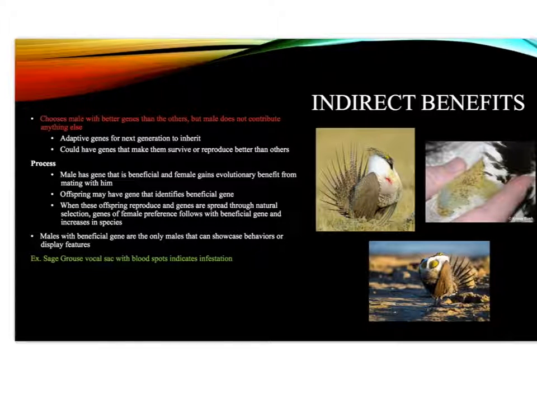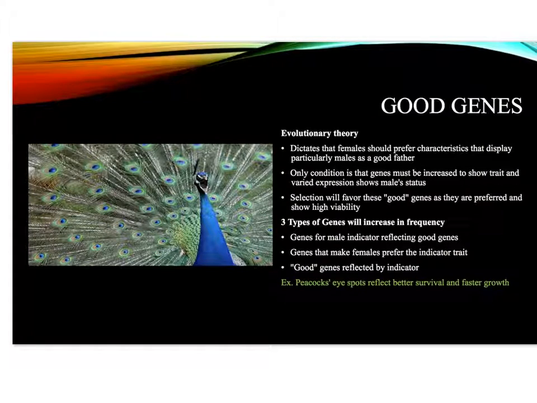The males with the beneficial gene are the only males that can showcase behaviors or display features. For example, in the sage grouse species, vocal sacs with blood spots on them indicate bad genes and infestation. Evolutionary theory dictates that females should prefer characteristics that display particular males as a good father. The only condition is that genes must be increased to show the trait, and varied expression shows the male status.